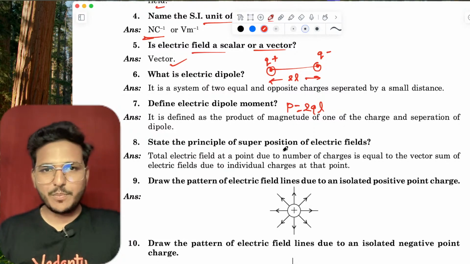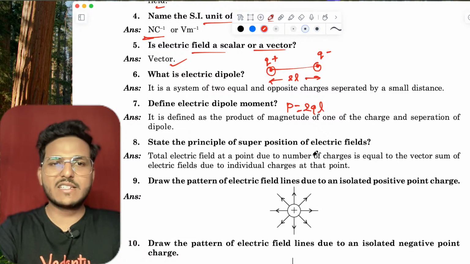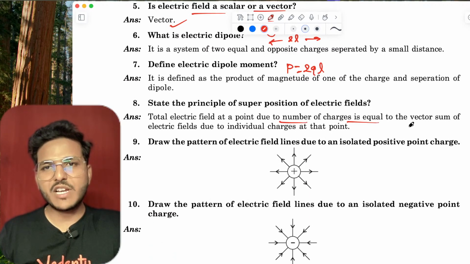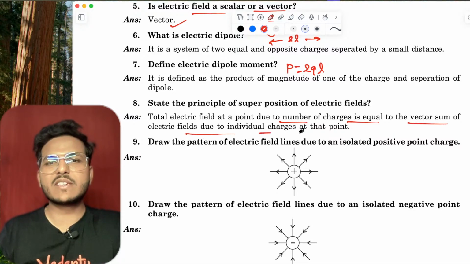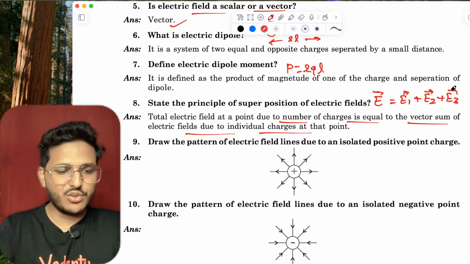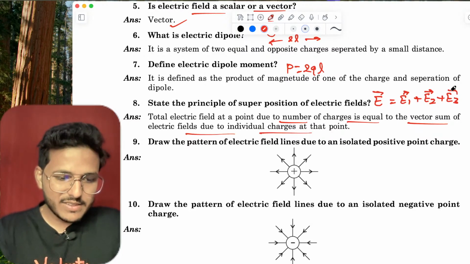State the principle of superposition of electric fields. The total electric field at a point due to a number of charges is equal to the vector sum of the electric fields at that point. If you want to calculate the E vector, then it is E1 vector plus E2 vector plus E3 vector and so on.